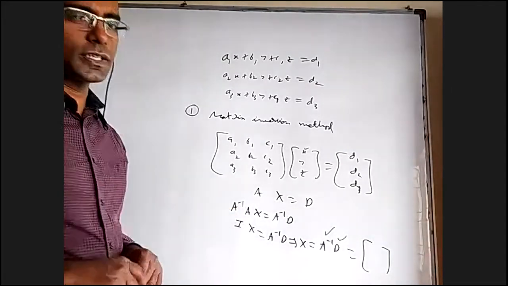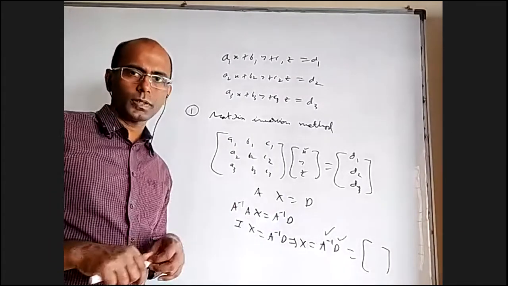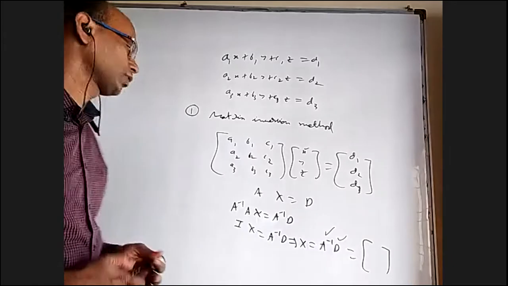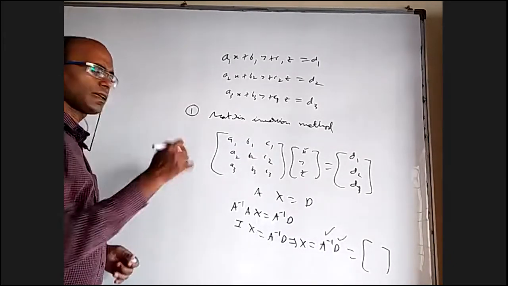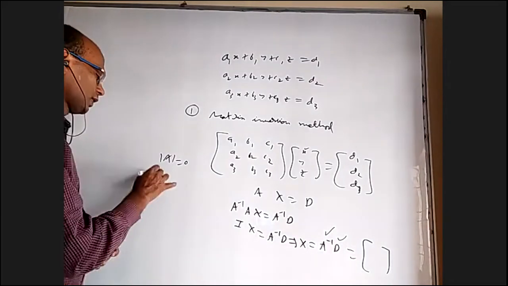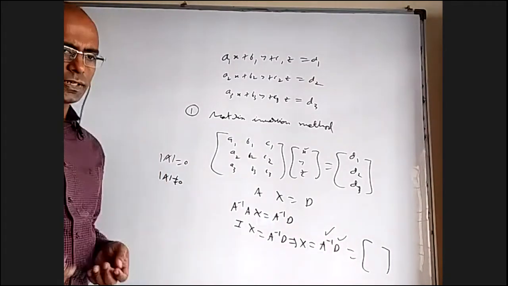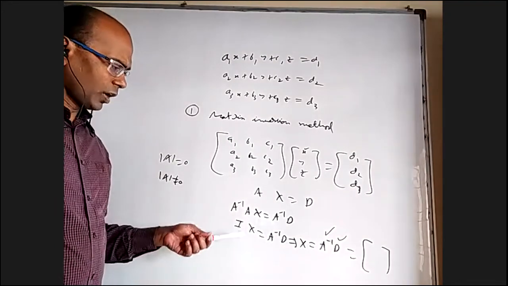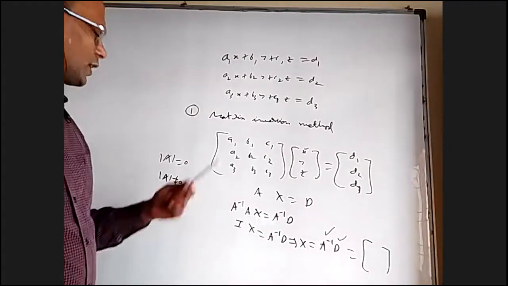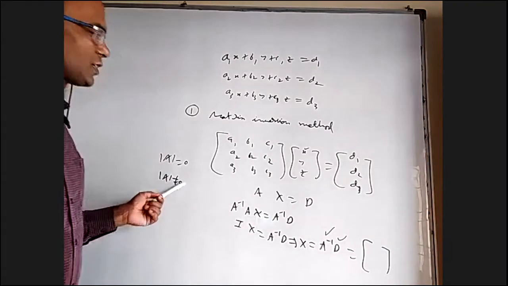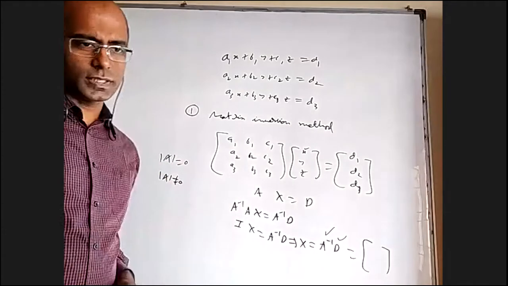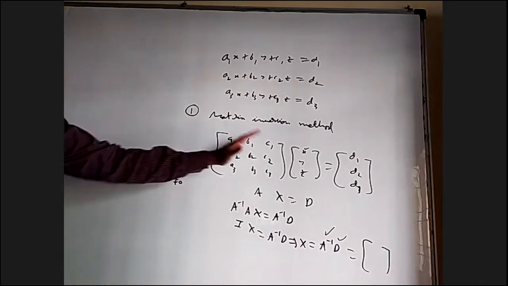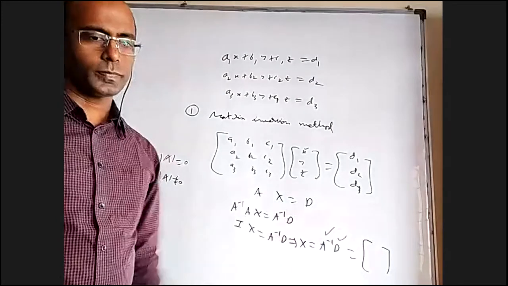Now, of course, the only condition here is, first of all, A inverse should exist. When will A inverse exist? When determinant of A is not equal to 0. When determinant of A is 0, it doesn't have an inverse and it is called a singular matrix. And when determinant of A is not 0, it has an inverse, it is called a non-singular matrix. So for a non-singular matrix, when determinant of A is not equal to 0, we can do this. When determinant of A is 0, whether the solution is there or not, whether unique or infinite, and how to find it, we'll discuss. But whenever determinant of A is not 0, we can find the solution by this method and it is unique.